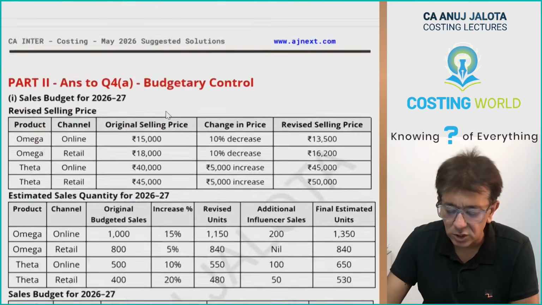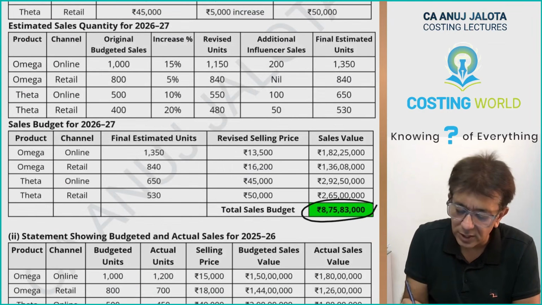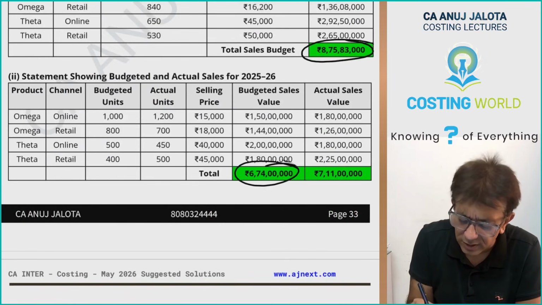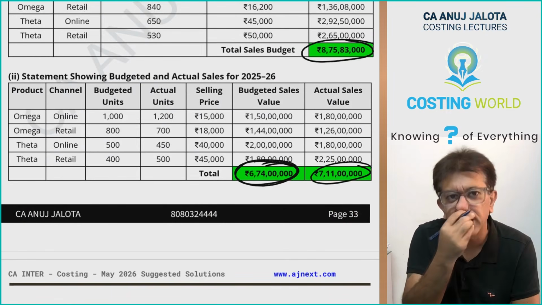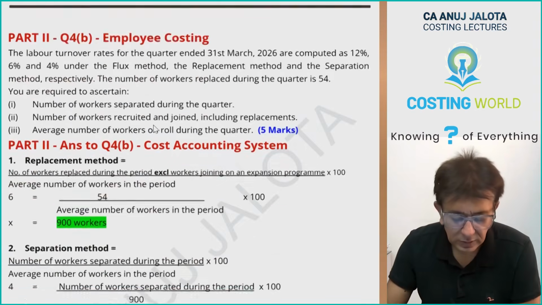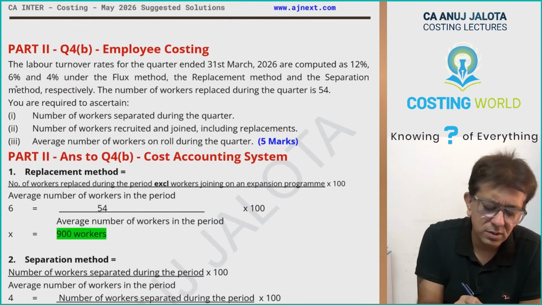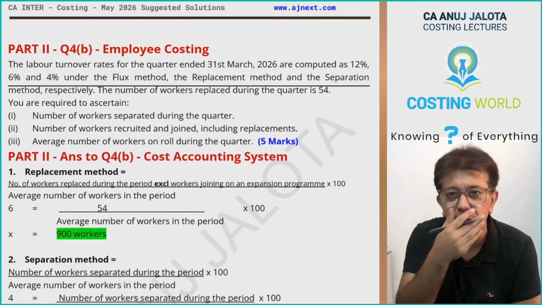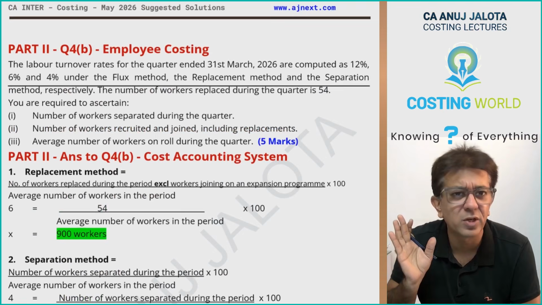Based upon the changes, this is your budgeted sales for the next year. And this is your actual sales. Sorry, this is your budgeted sales and actual sales of the current year. Okay. Then this was a question on 3 types of methods of labor turnover: flux method, replacement method, and separation method.